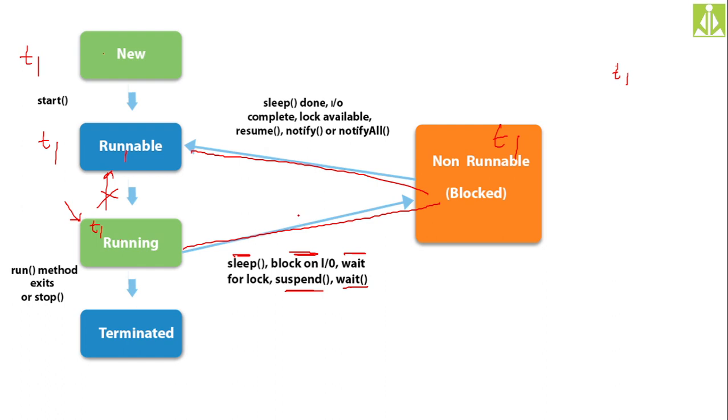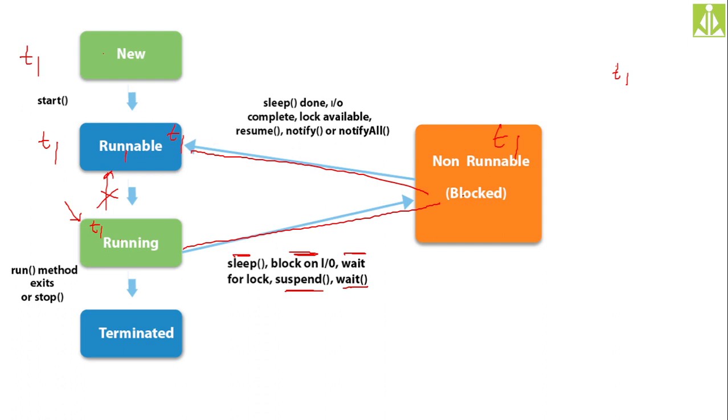So let us assume the user has given the proper input. Then what will happen? The thread will receive the input and again it will go to the runnable state only, because there is no direct way to enter into the running state from the blocked state. And moreover, your thread scheduler will select a thread only from the runnable state. It will not select any thread from non-runnable or blocked state.